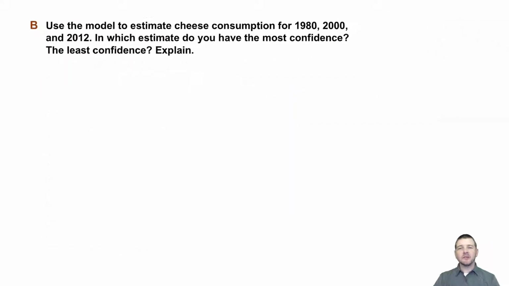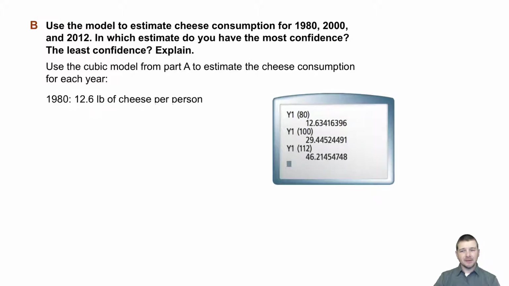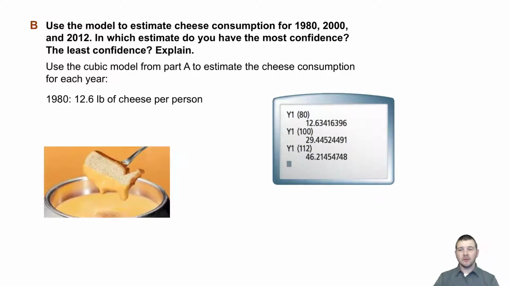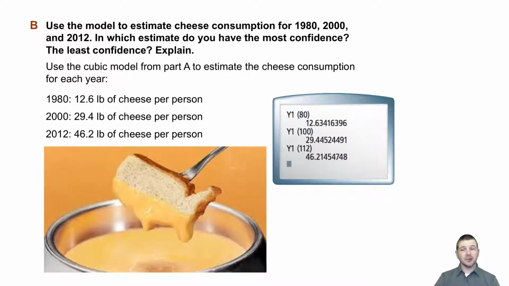Part B. Use the model to estimate cheese consumption for 1980, 2000, and 2012. In which estimate do you have the most confidence? How about the least confidence? Explain. Use the cubic model from Part A to estimate the cheese consumption for each year. In 1980, that estimation would be 12.6 pounds of cheese per person. In the year 2000, 29.4 pounds of cheese per person. And in the year 2012, 46.2 pounds of cheese per person.